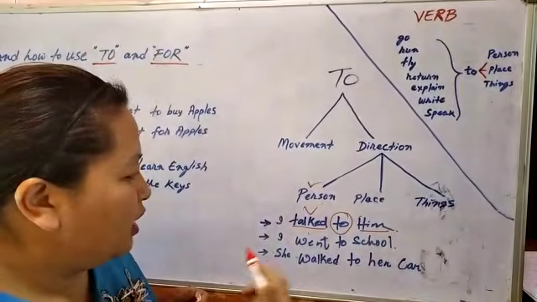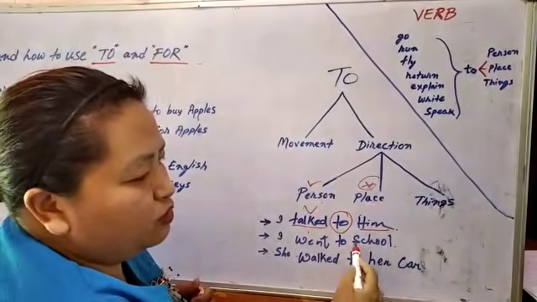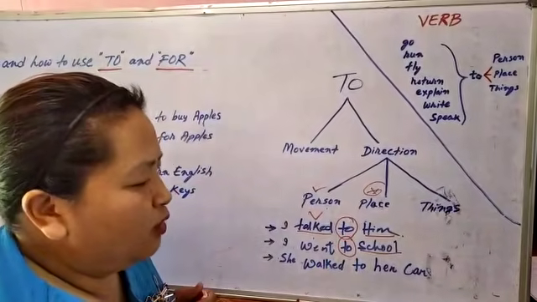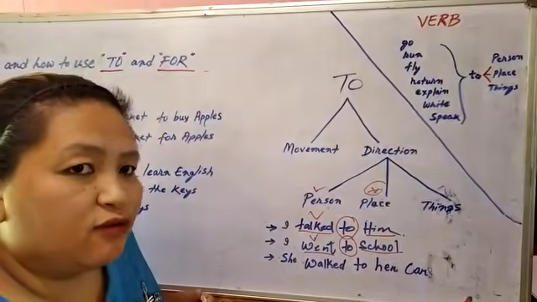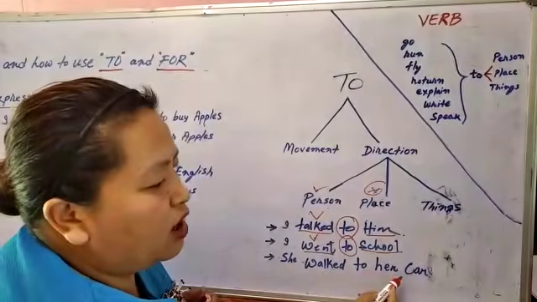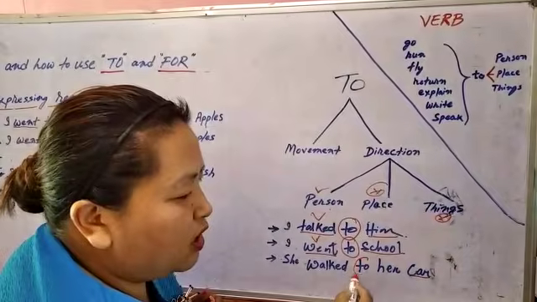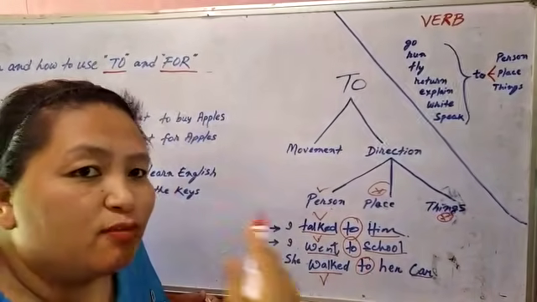Okay, and then we'll come to the second, place. I went to school. School is a place. We use "to" here again. Why? Because of this verb, went, shifting from one place to another. And then here, she walked to her car. Car is an example of things. We use "to" here. Why? Because of this verb. This walk means transfer movements.